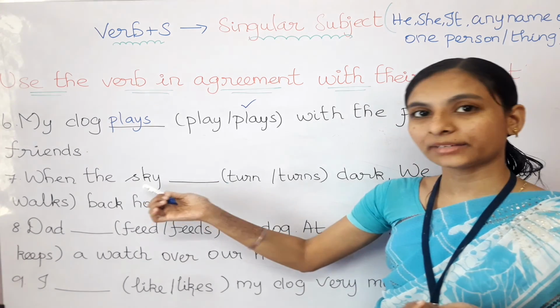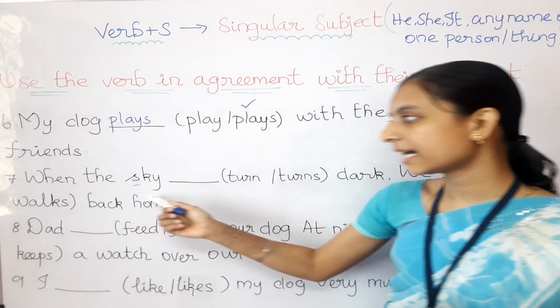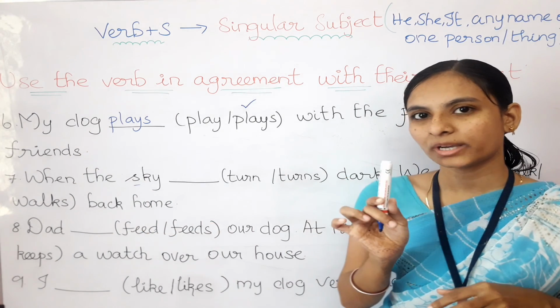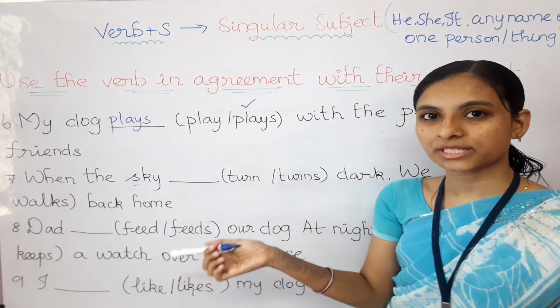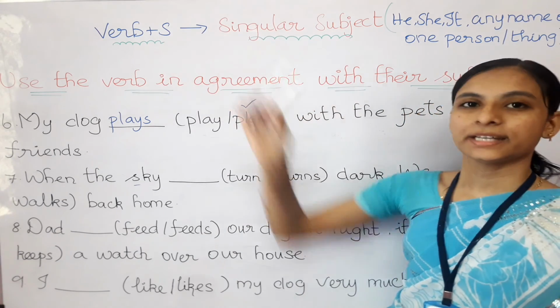Before the blank, that will be the subject. I said that is the sky. When the sky means only one sky. In the world we have only one sky. Am I right? So it is a singular subject. To the singular subject only we need to add s.